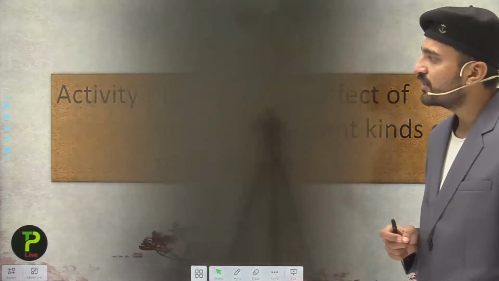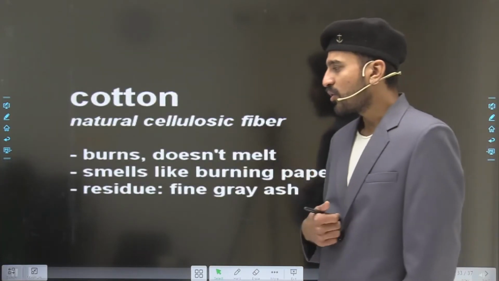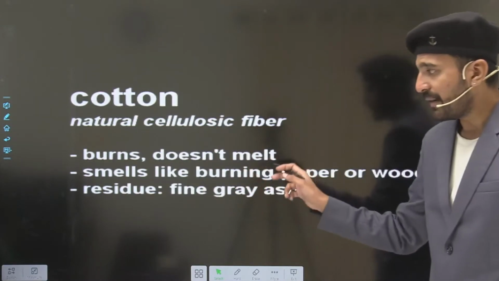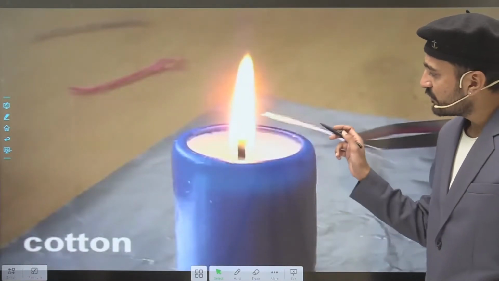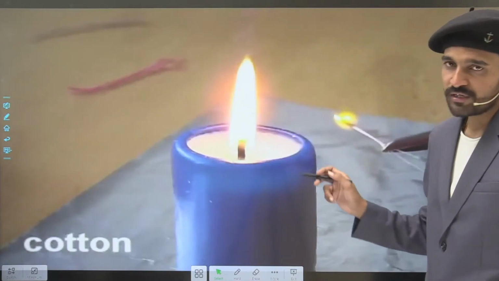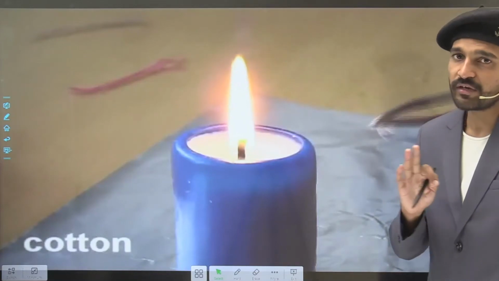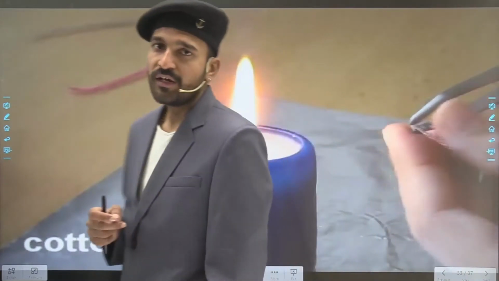Now students, talking about the cotton, these are the properties of the cotton: it burns and it does not melt, it smells like burning paper. When we burn the cotton here, it simply burns all of it, it does not leave any residue. So this is about the cotton fiber.